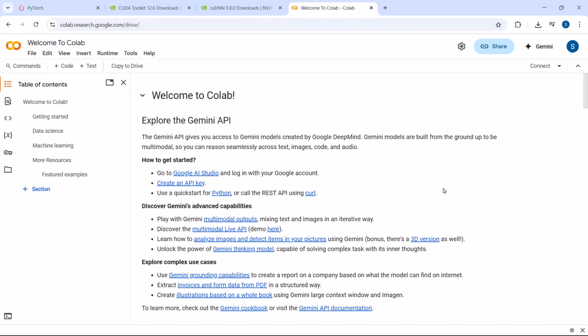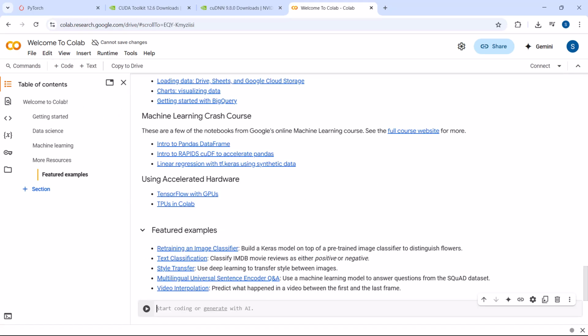So if you use Google Colab, we don't have to install anything. We can do anything directly in Google Colab as well. Because with Google Colab, you will get 16 GB of RAM with GPU support, right? Everything is free here. So all you need is just a Gmail account, right? So either you can download and install everything on your local machine, or you can just simply use Google Colab as well, right? So from here also you can execute the code. So you have two options, either download and install everything on your machine, or you can just use Google Colab also. That is option number 2. So that's all about the PyTorch installation and enabling GPU on your machine. All right. Thank you.